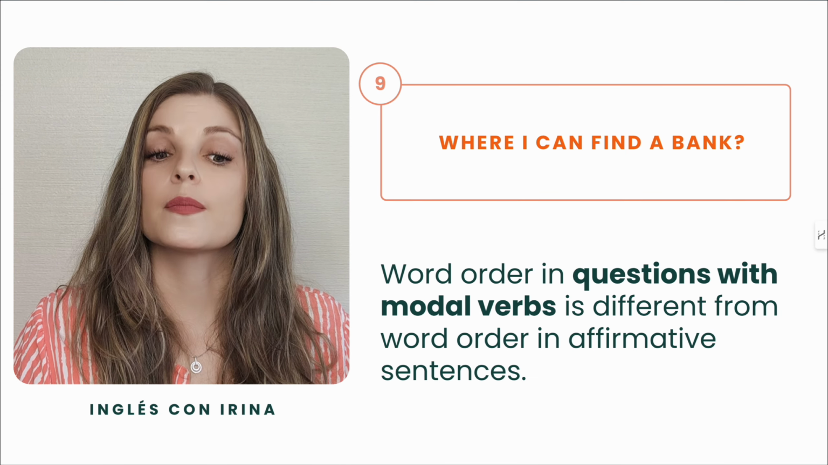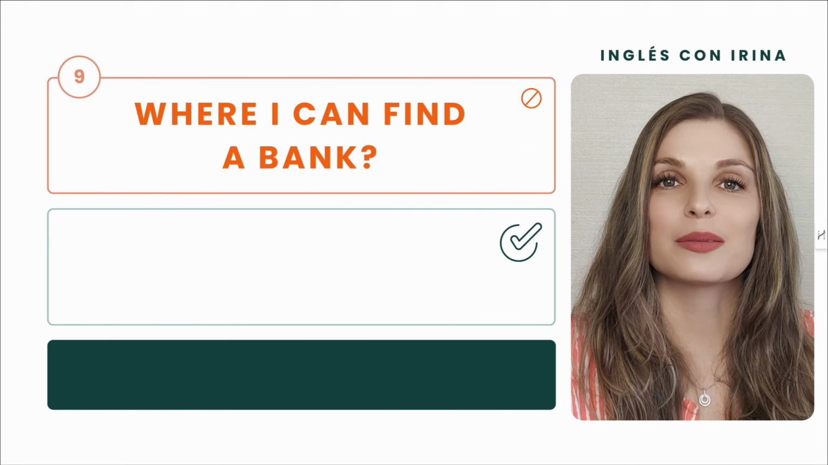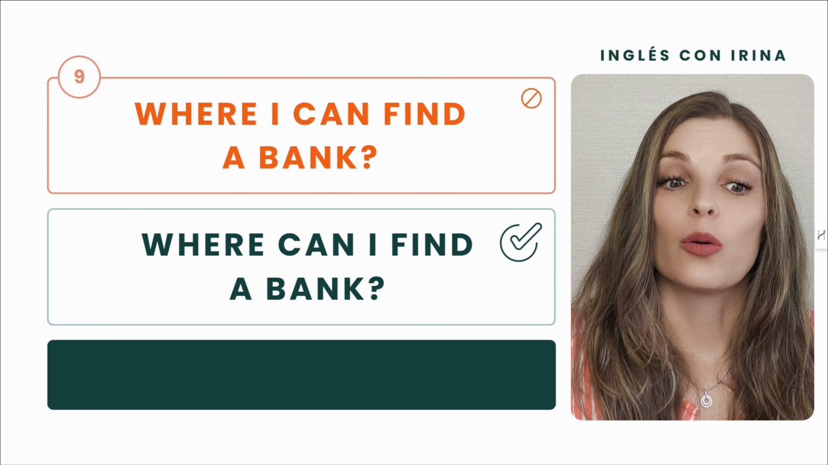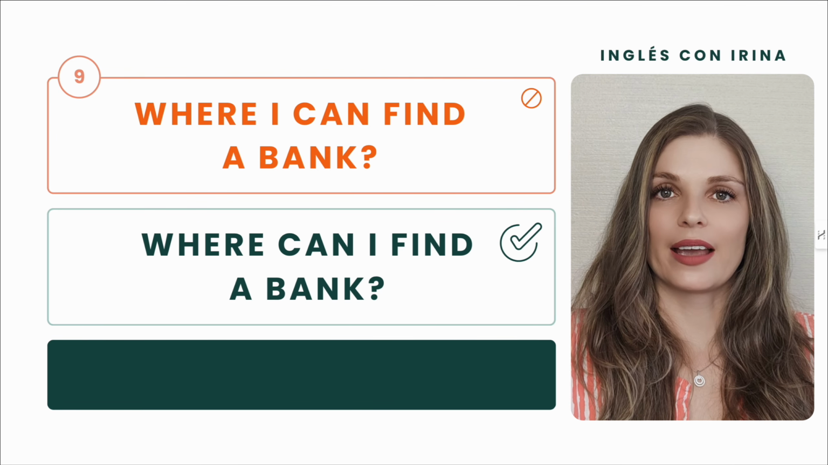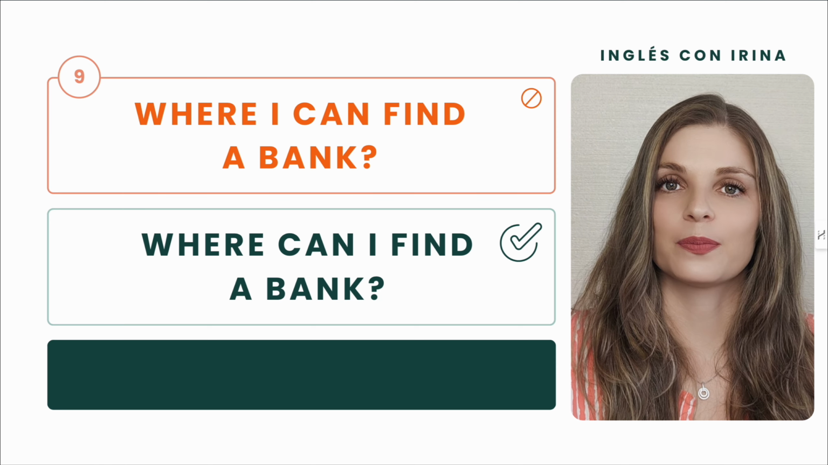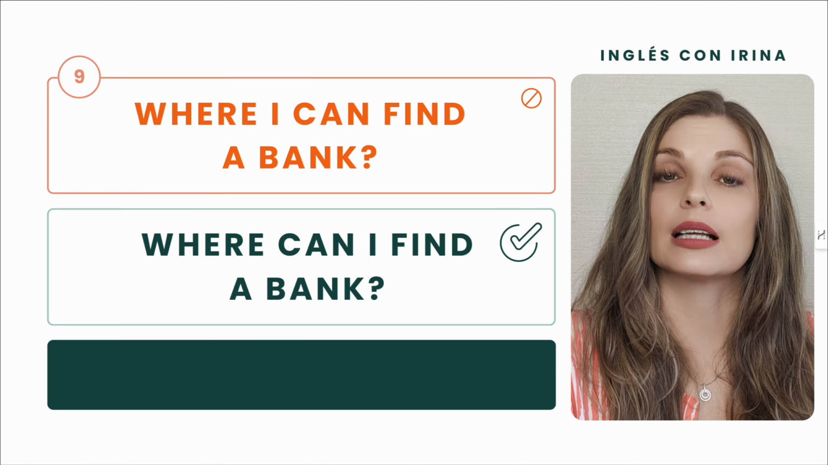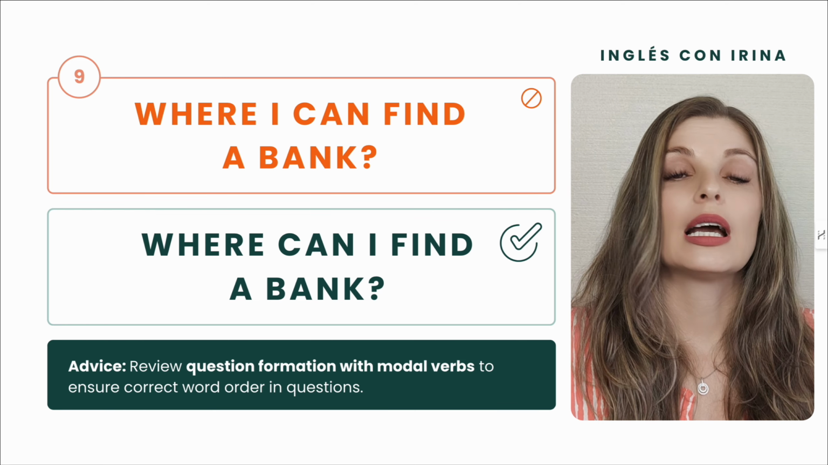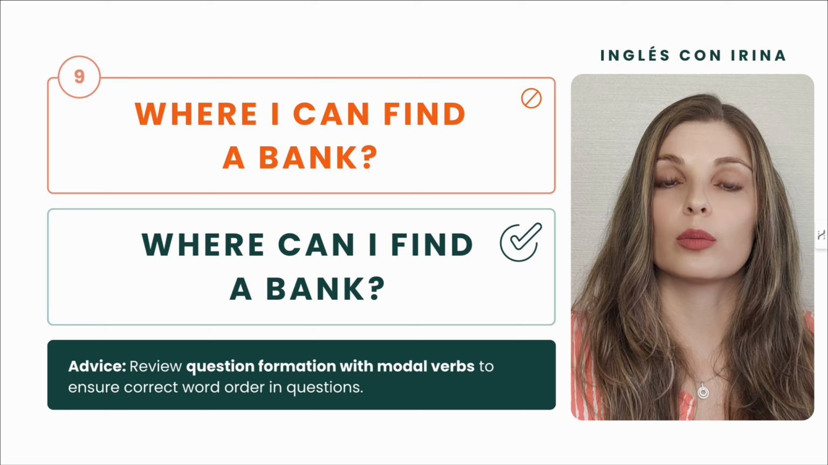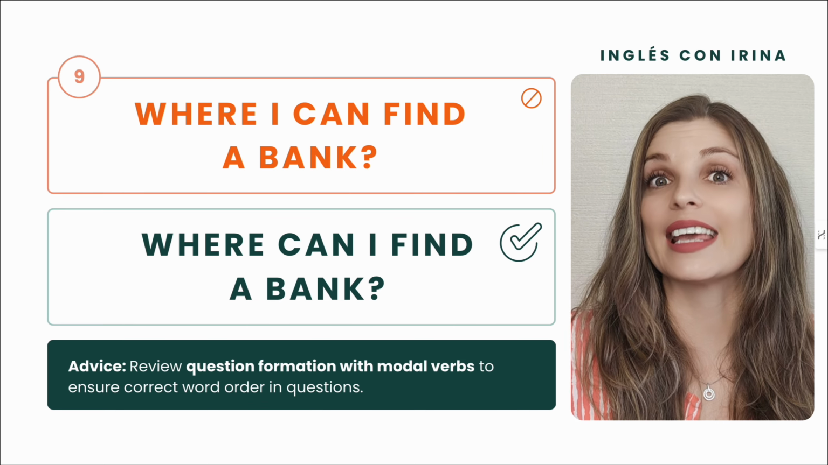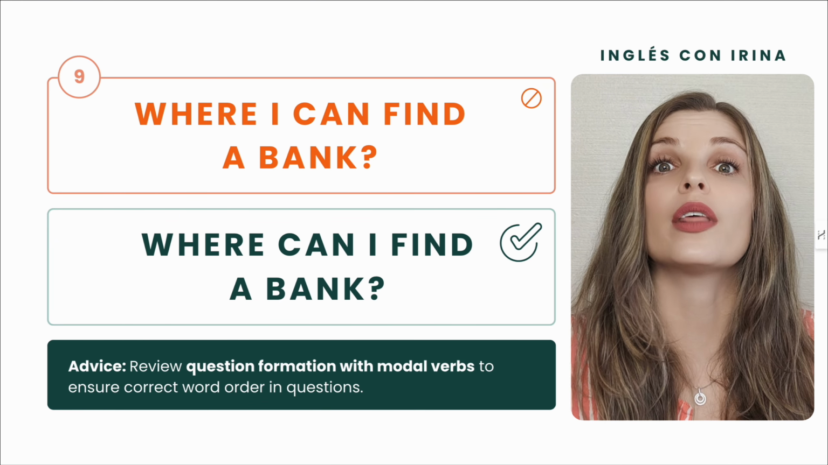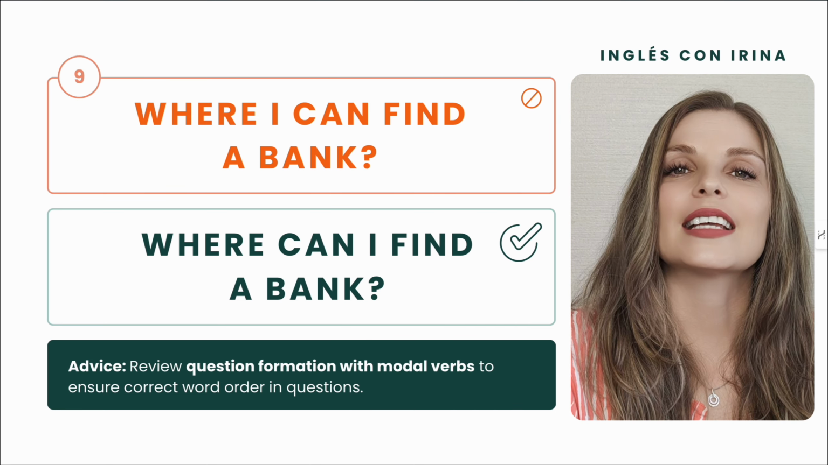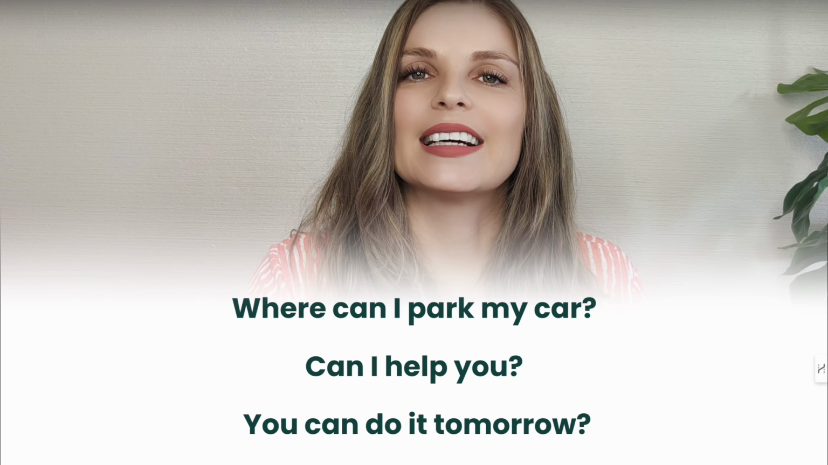But we need a question. So what does it mean? How would you correct the sentence? Where can I find a bank? Again, if this topic is not clear for you, I recommend you to learn about modal verbs and especially questions with modal verbs, so you can see how they are different from questions without modal verbs or from affirmative sentences with modal verbs. 3 sentences for you to find a mistake.